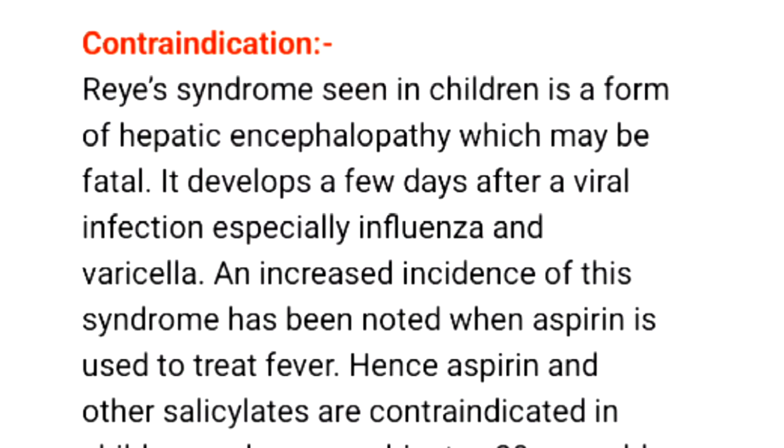Contraindications. A rare syndrome is seen in children in the form of hepatic encephalopathy, which may be fatal. It develops a few days after a viral infection. So this rare syndrome in children is a contraindication for aspirin.